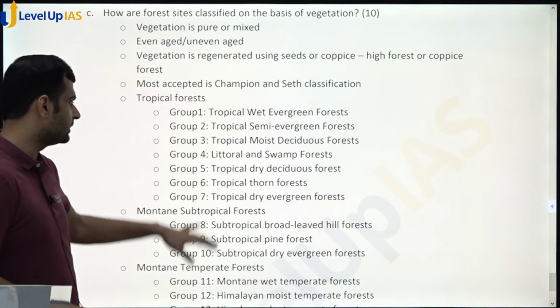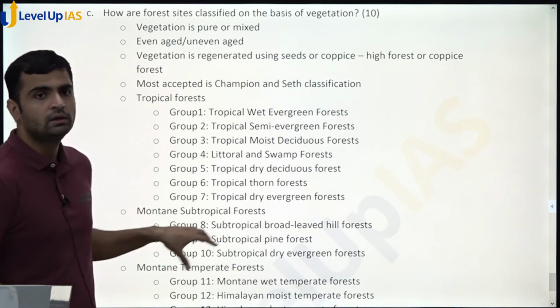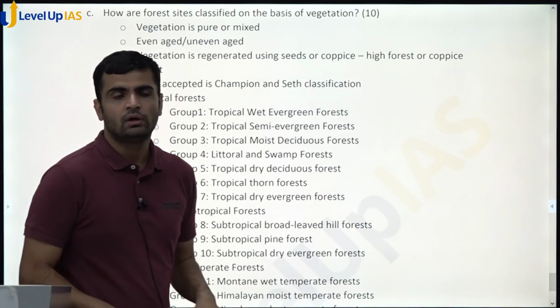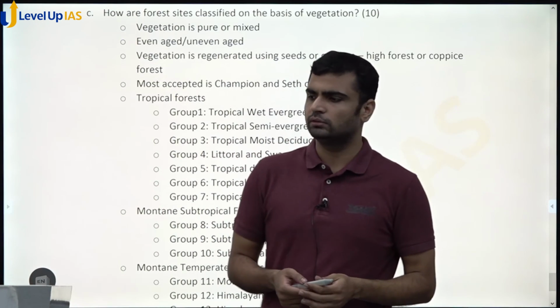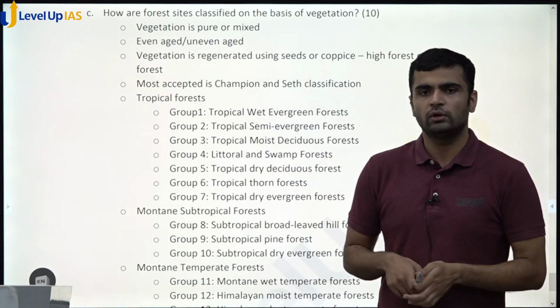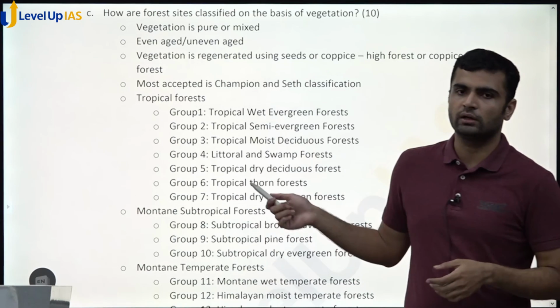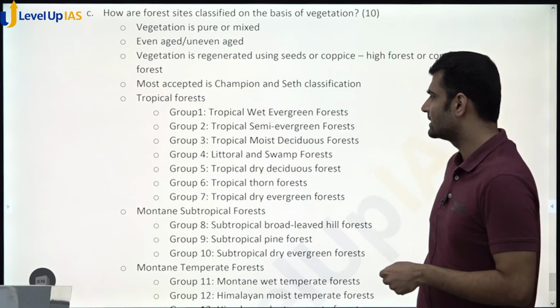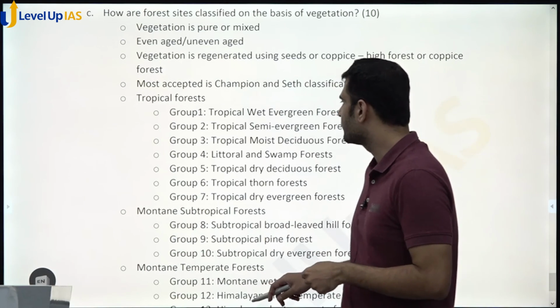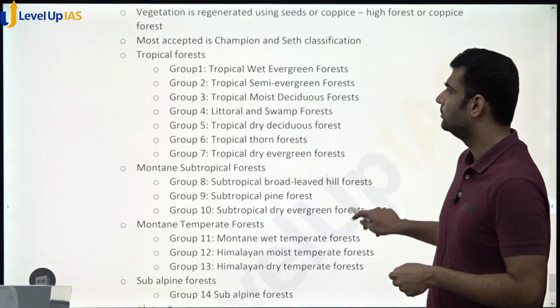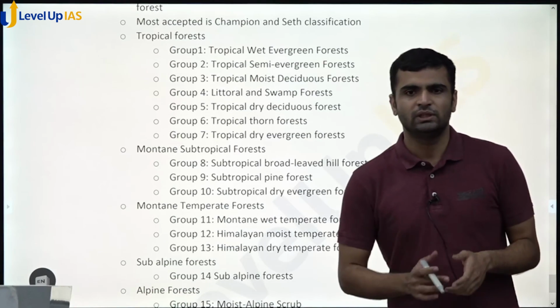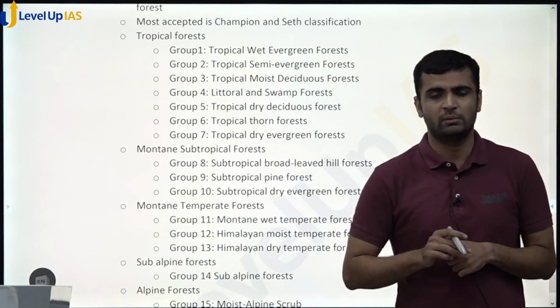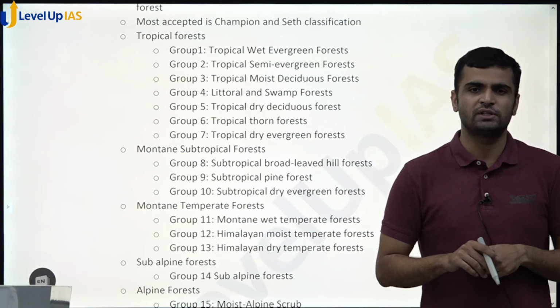You can write it like this, or you can draw a tree diagram. That is also one of the ways you can quickly write about this and move ahead. This is a 10 marker, you will get 2 pages. On the first page you can write this, on the second page you can just draw a tree diagram and be done with it. But in that much space, drawing a tree diagram is actually not the most efficient thing to do.